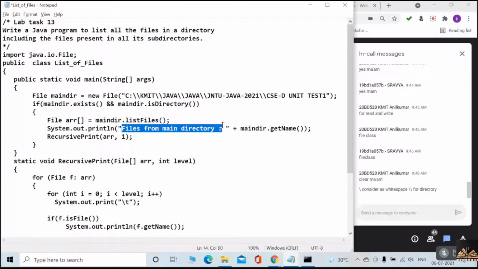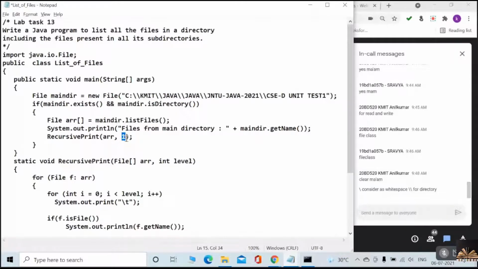Files from the main directory, and how am I printing? There is a method called getName, so I am printing the name of the directory using that. Okay, name of the directory, and I am also calling one method, recursivePrint, by passing that array and also the number one. I'll tell you what one means.